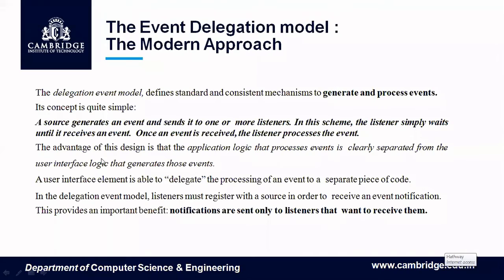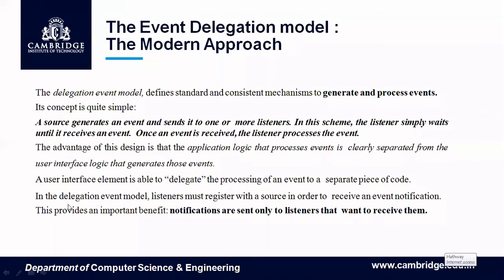So is application logic and user interface logic in the same place, or in a different place? It is in a different place. So clearly we are separating who processes the event from who generated that event. This model is called the event delegation model. Delegation means giving responsibility to somebody else. So a user interface element is able to delegate the processing of an event to a separate piece of code.